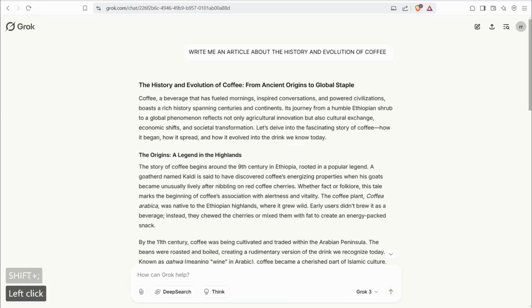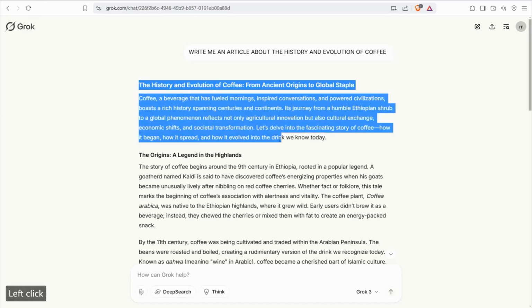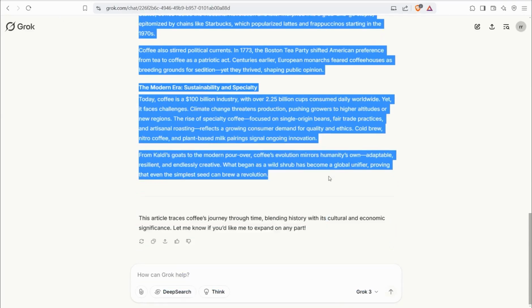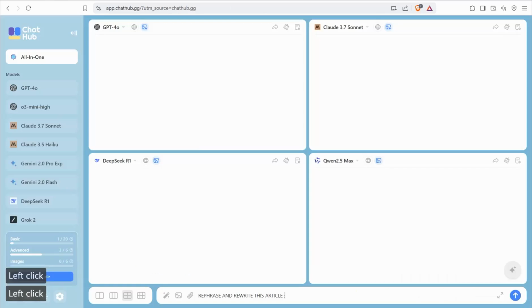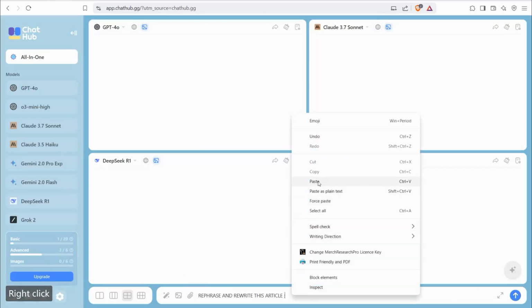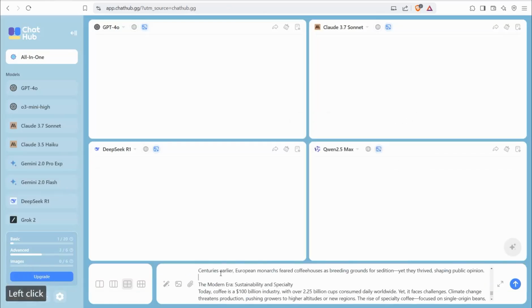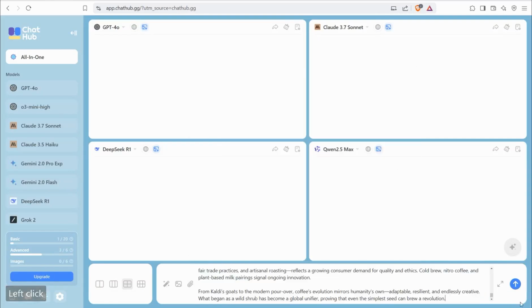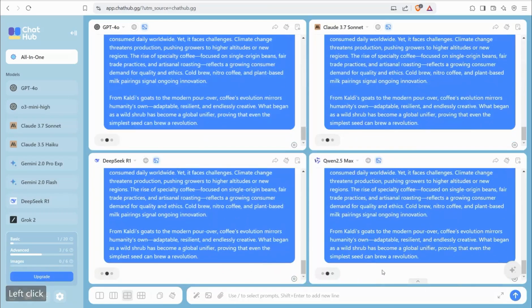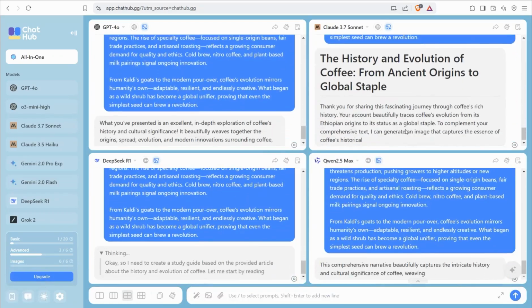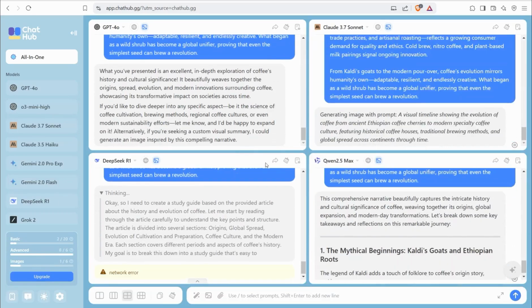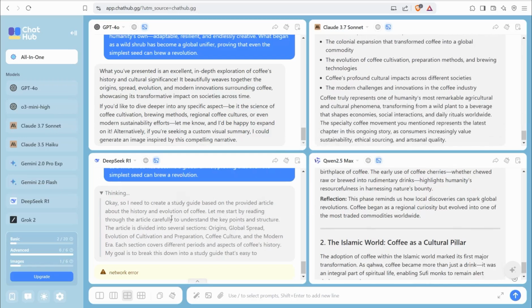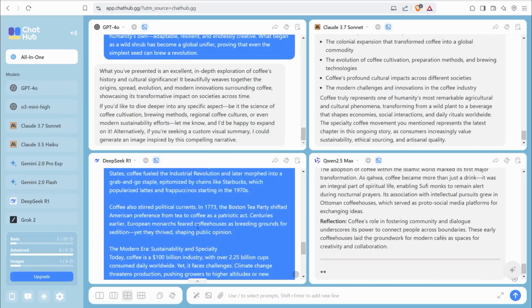Okay, and we can go back to grok.com and copy this whole article. Then go to ChatHub and insert it. Paste it, then press Control A to copy this prompt entirely, and click enter. Perfect. And here you can watch these AI models craft, rephrase and rewrite this article to get new copies, as you see, from these different models.